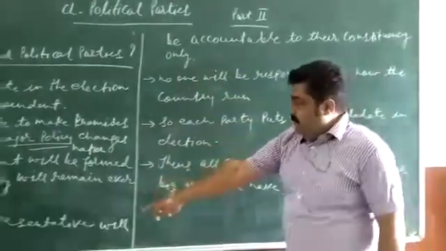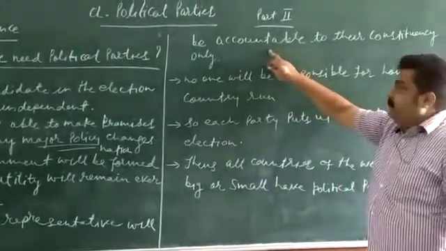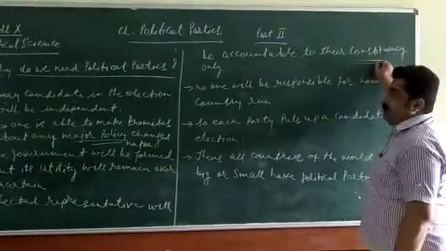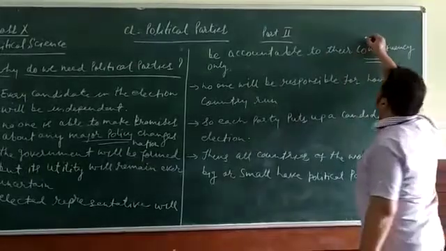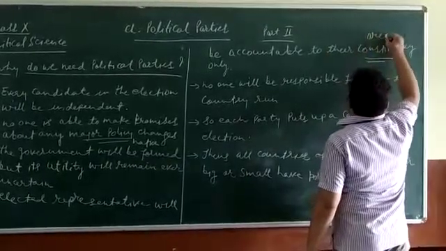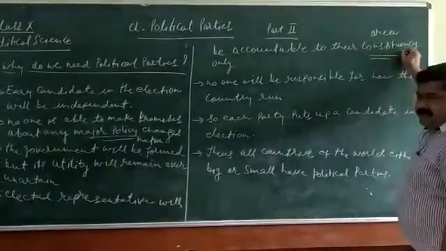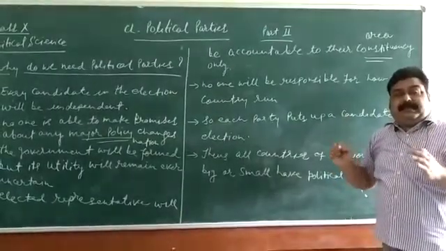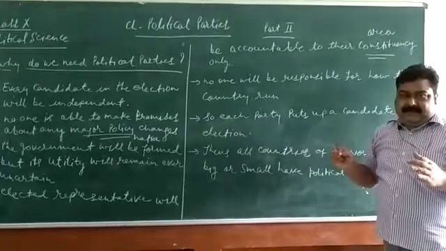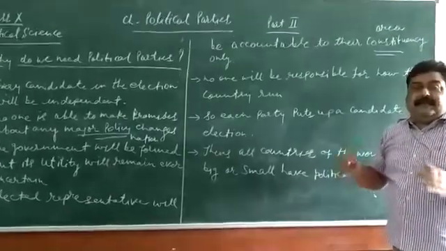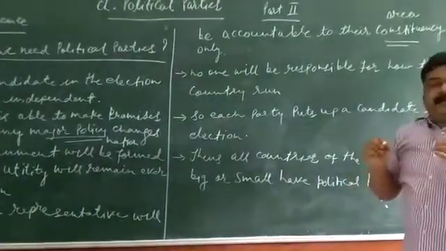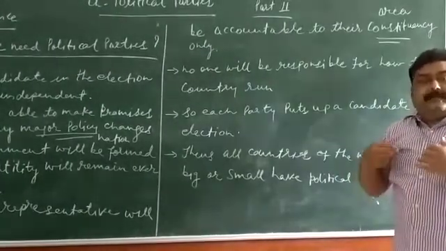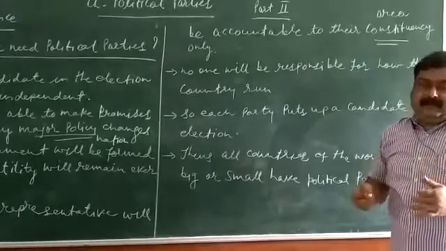Next point, elected representatives will be accountable only to their constituency. The representatives will be elected, but they will be responsible only to their area, their constituency. They shall not be responsible for any action or decision related to the nation because they would work for the welfare of their constituency.